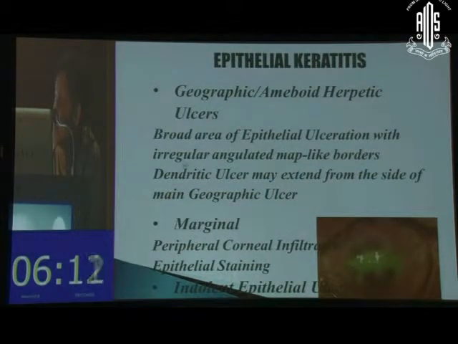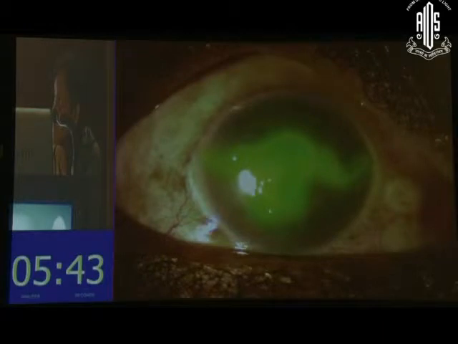The other forms of epithelial involvement: it may be dendritic, or it could be a geographical or amoeboid ulcer, when we have a broad area of epithelial ulceration with irregular angulated margins. The other variation is marginal involvement, when we have peripheral corneal infiltrates, an important differential diagnosis in peripheral ulcerative keratitis, or we may have indolent epithelial ulcers. This is what a typical geographical or amoeboid ulcer presents as, very nicely seen with fluorescein stain.